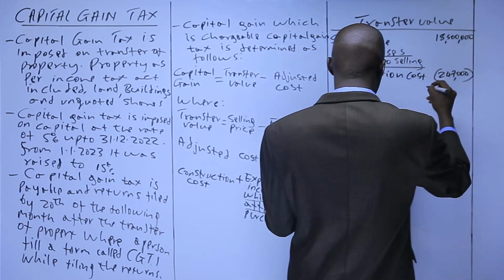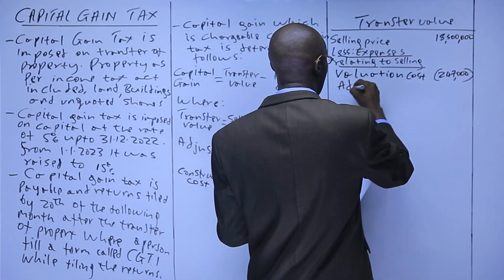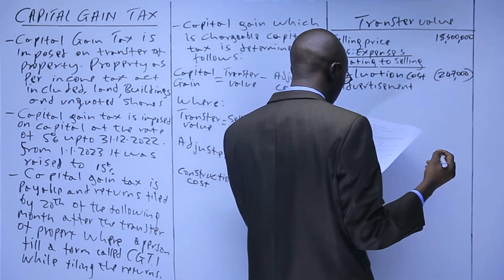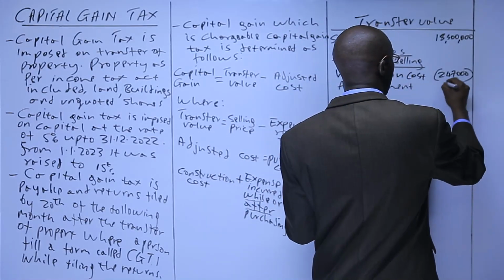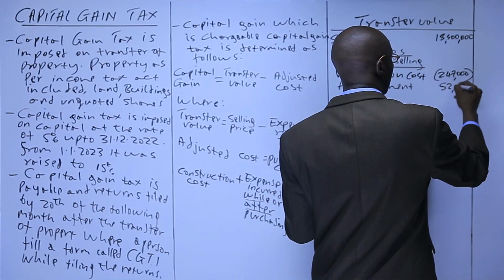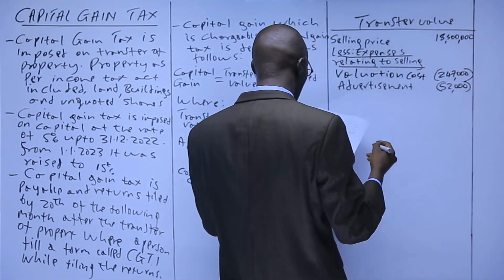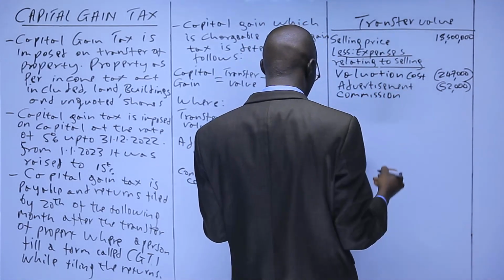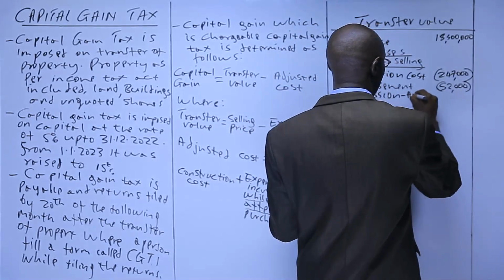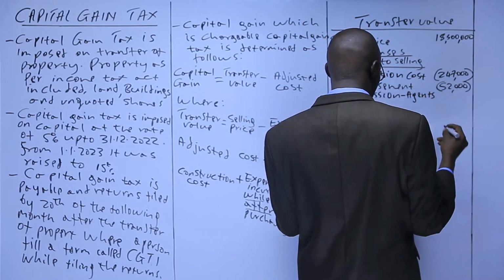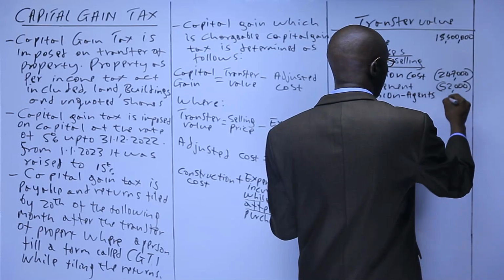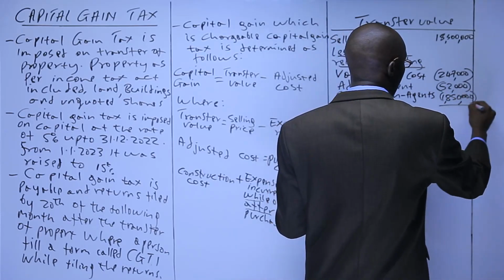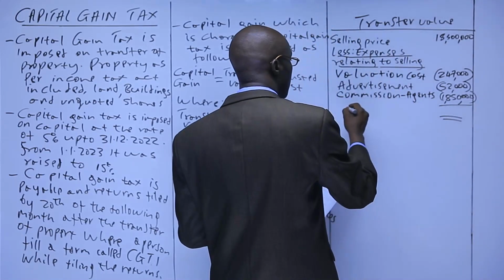We deduct. The other one is advertisement, which you have 52,000. The other one is commission, commission to agents, which we have 1,850,000. So this will give us the transfer value,